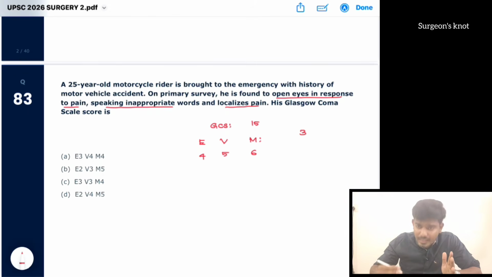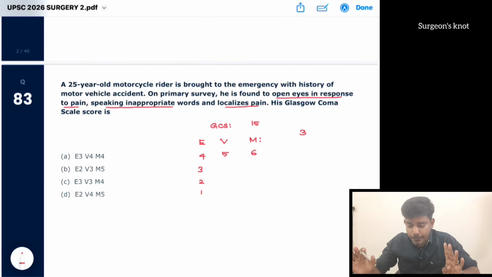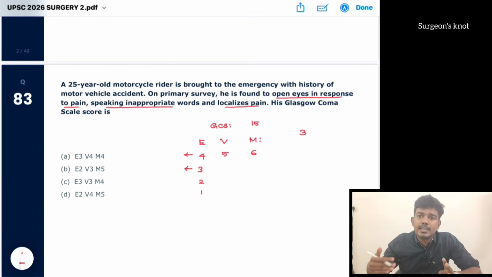So for E there are 4: 4, 3, 2 and 1. There is no 0. So what is this for? If the patient is opening his or her eyes without any stimulus, normally opening and closing, that is E4. If the patient is opening the eyes on verbal stimulus, if you tell him or her to open, then it is 3.